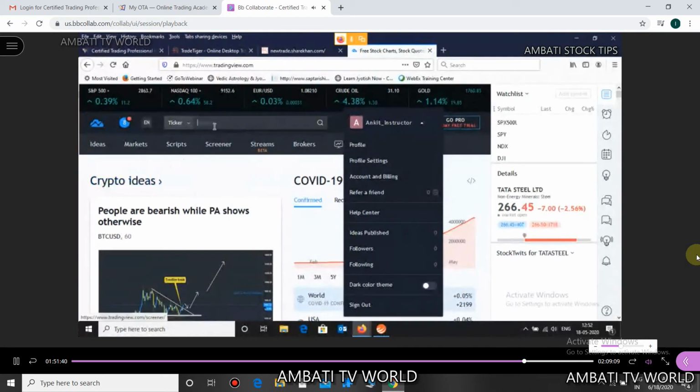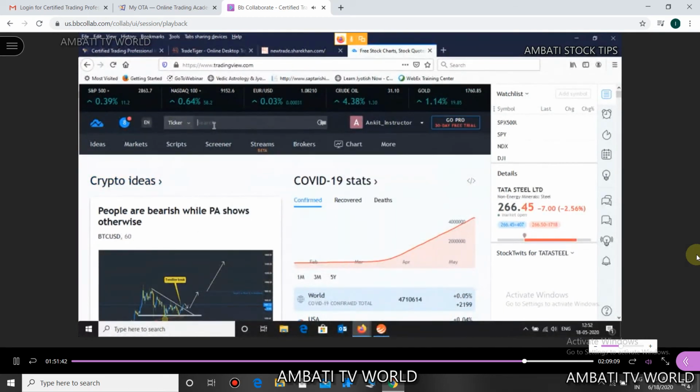Now see here, this is how tradingview.com looks.